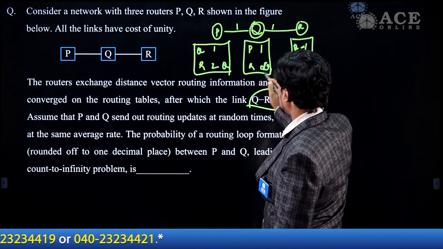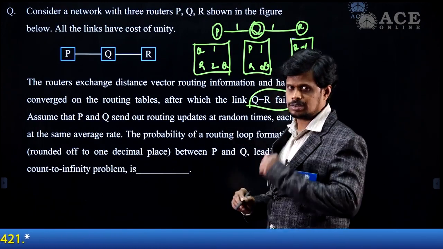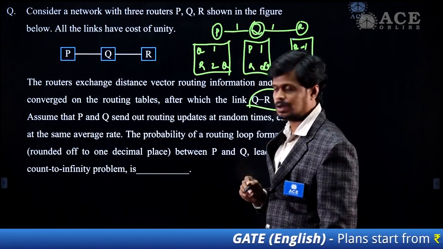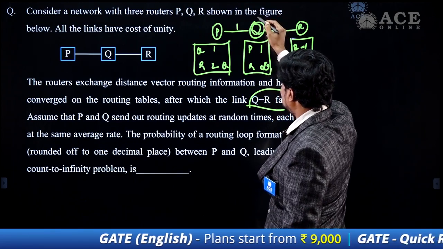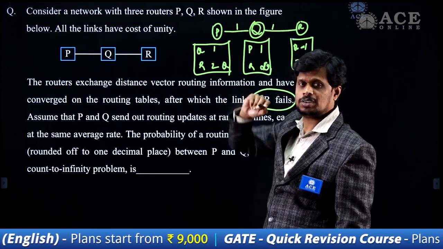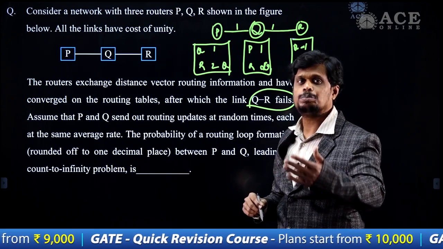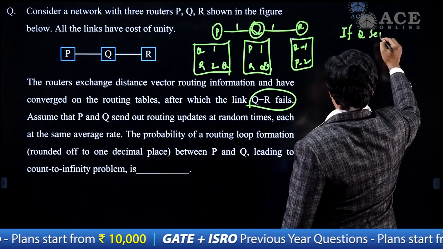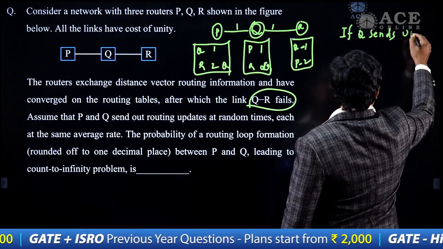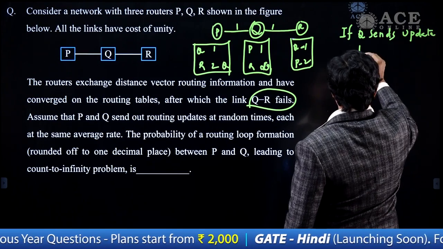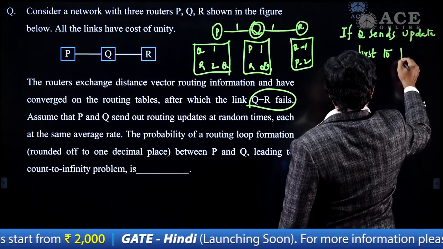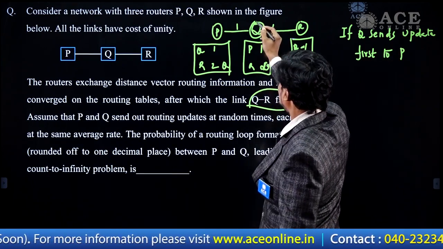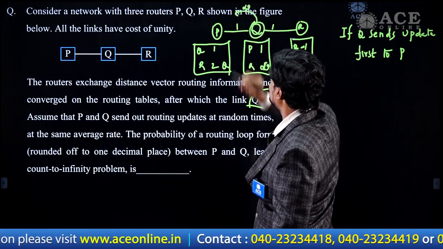After updating this R value as infinity, there are two possibilities here. One possibility is that Q sends the update to P first. So what I am trying to say here is if Q sends the update first to P, then what is the update it is sending? It is sending infinity.